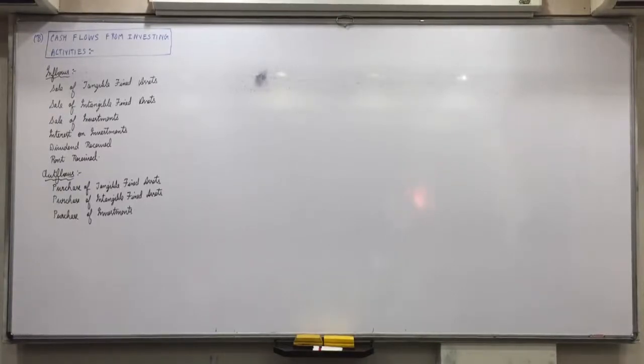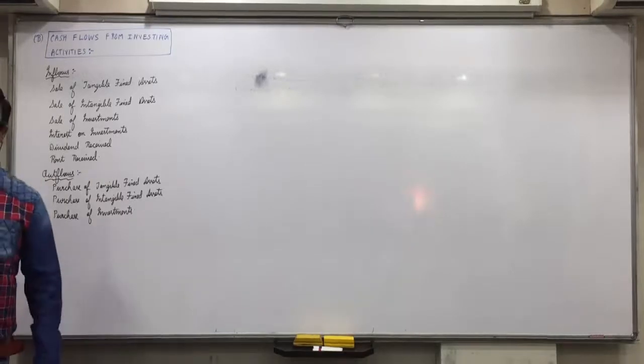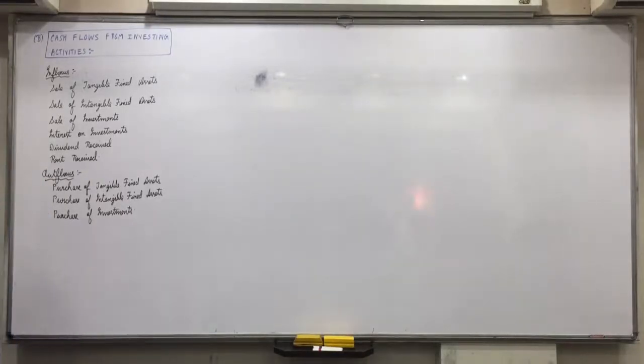In operating activities we follow indirect method. We don't directly take the inflows and outflows. We start with the profits and we cancel the items which are not cash and not related to operating activities. In financing and investing activities, we don't follow indirect method, we follow direct method. First you take all the inflows, minus all the outflows. Is everyone clear with this?